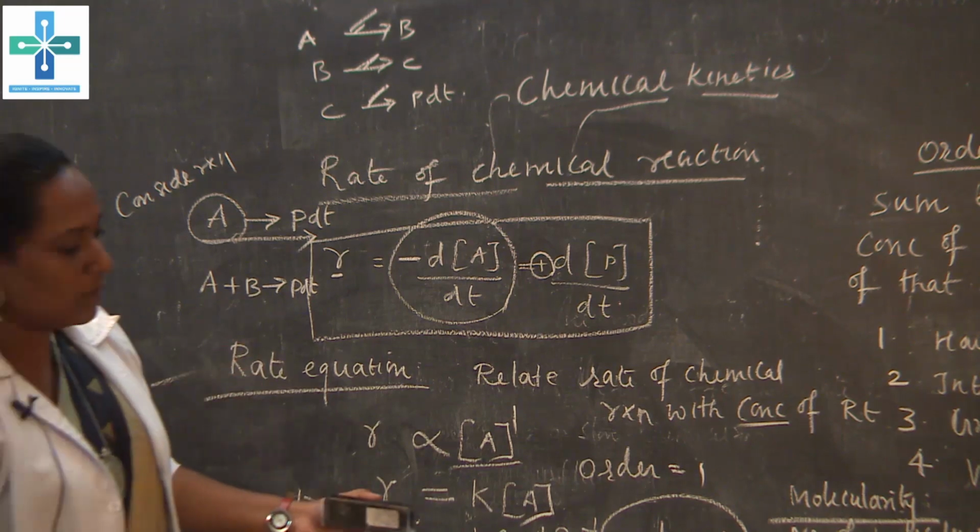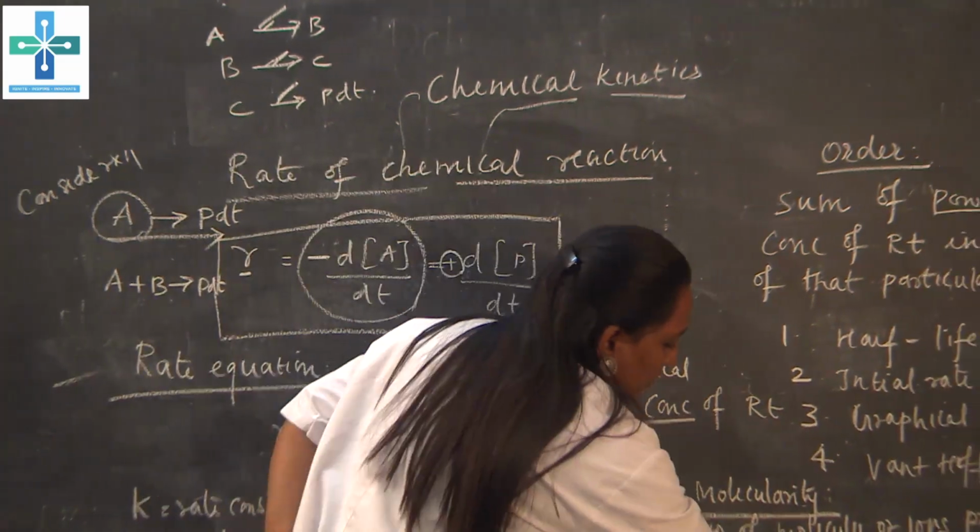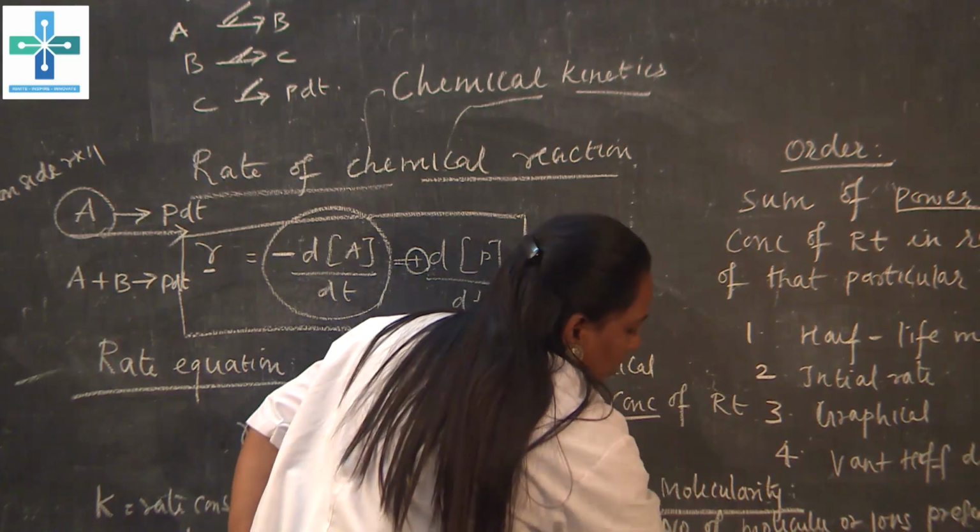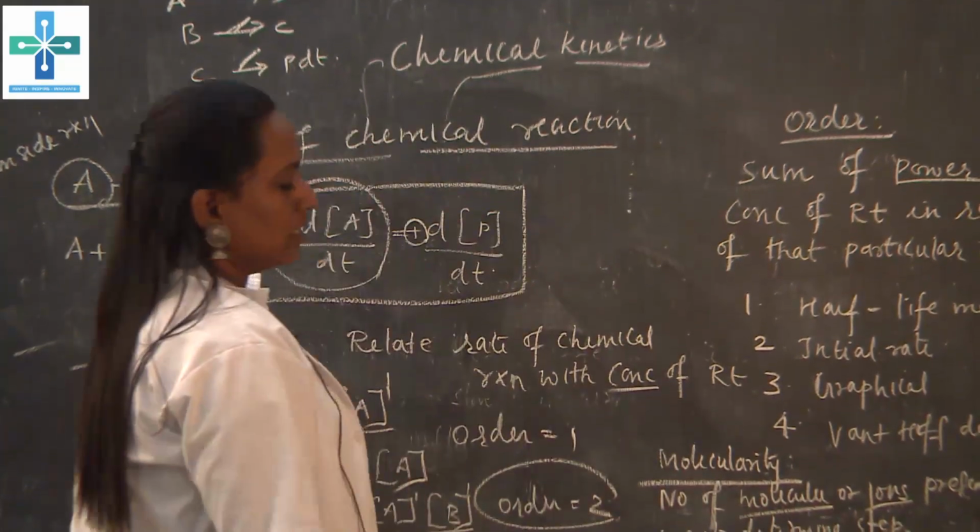For molecularity determination, you should know the slow step, that is the rate determining step, and you have to count the number of molecules or ions present in that step.